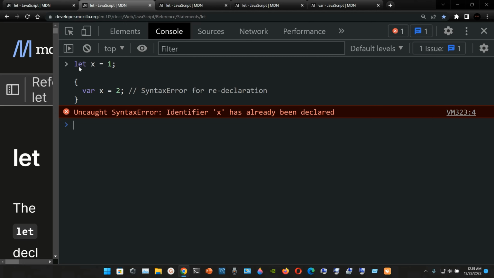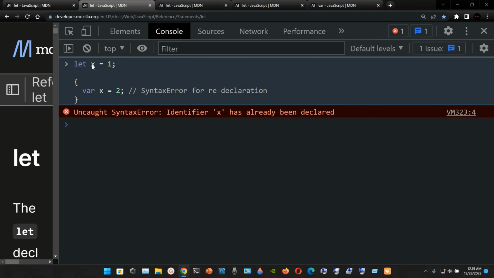So here we have the let declaration of the local variable x, and we assign it the number 1. Here in curly braces we have this var declaration, the global scope variable x, and we are trying to update it to the number 2, and that is the reason it throws us this error: identifier x has already been declared.